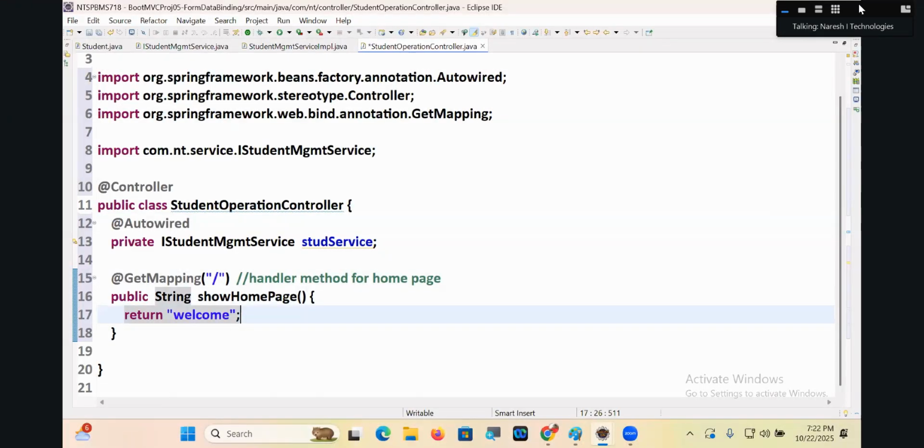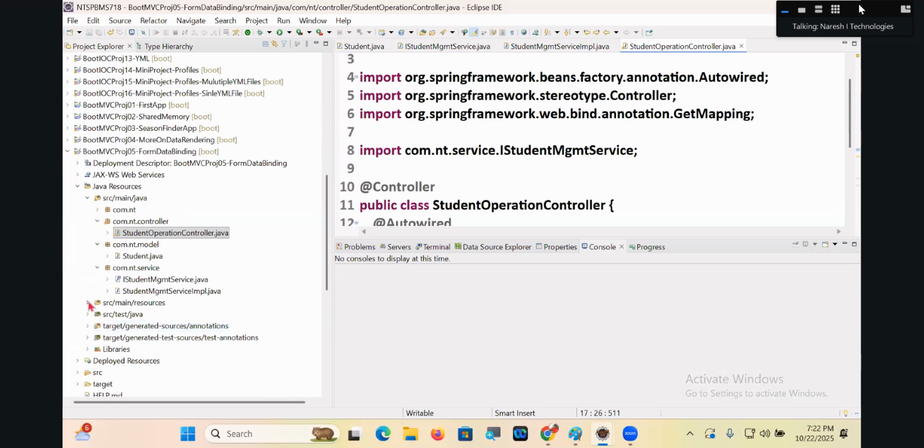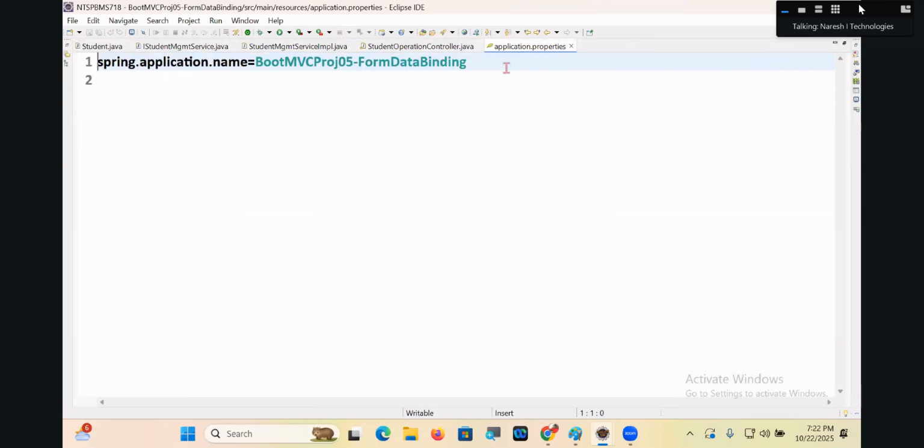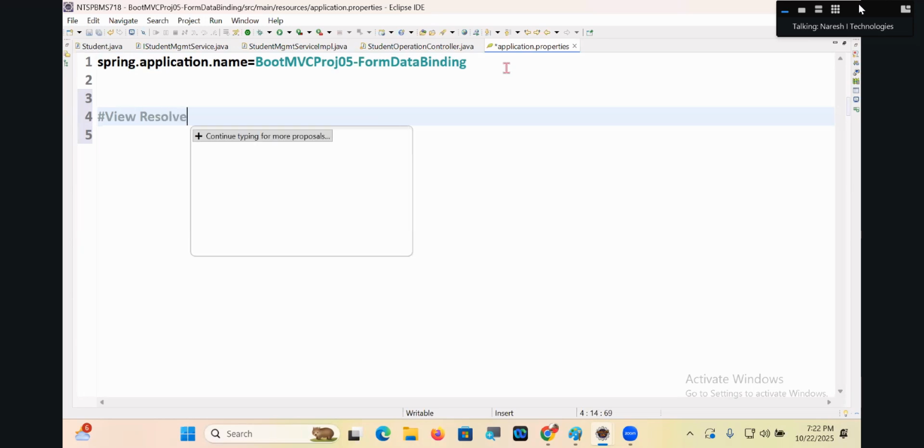Handler method. This logical view name goes to the dispatcher servlet. The dispatcher servlet goes to the view resolver. By default, the internal resource view resolver is configured, but it expects input from the programmer. Tell me the view resolver configuration.